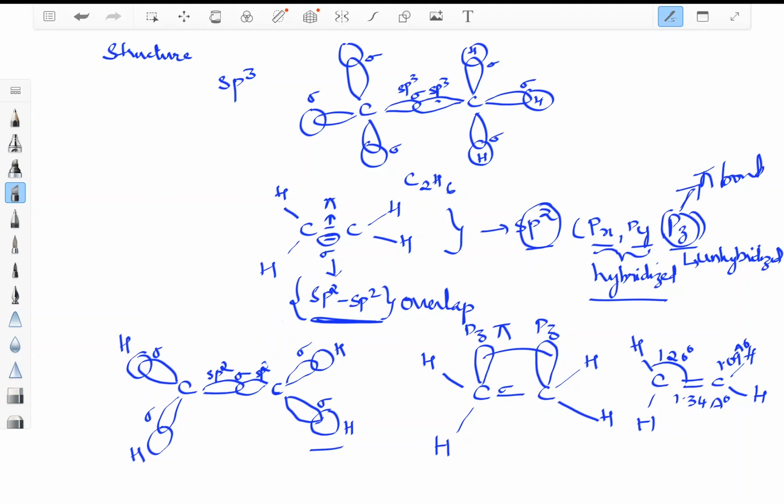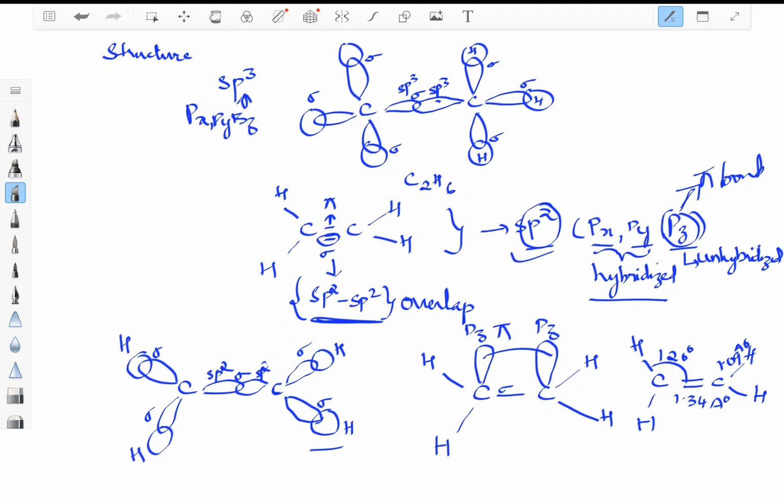So this is what we are trying to understand in this entire orbital structure. First, we compared with alkanes, where alkanes show sp3 hybrid orbital, and that sp3 hybrid orbital is due to hybridization of px, py and pz. That is the reason why it forms sp3 hybrid orbital, and that is what we have seen in ethane. Now for ethene or ethylene, the sigma bond is formed due to overlap of sp2 orbital.